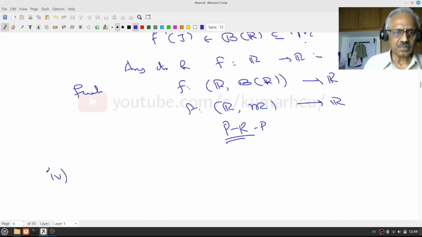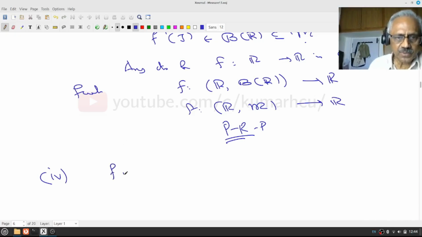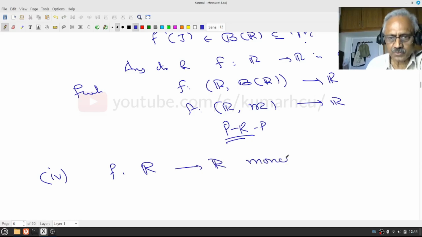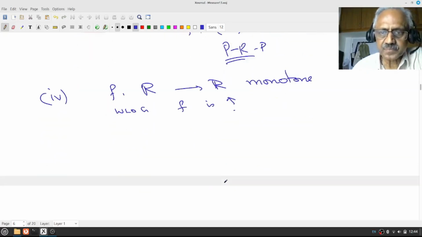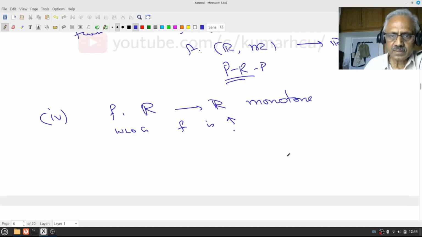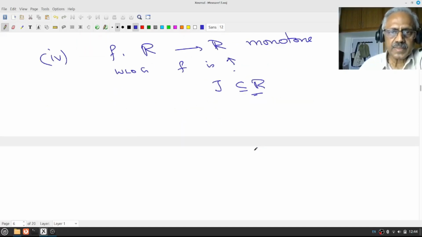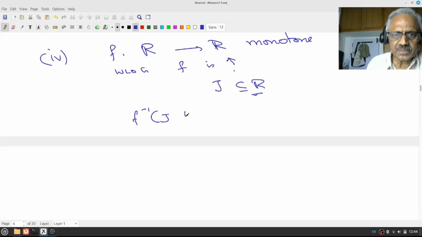And the fourth example I want to look at is: suppose f from R to R is monotone. Let us assume increasing as usual. Without loss of generality, f is increasing. Now let J be an interval. Then I want to say that f inverse J is an interval.